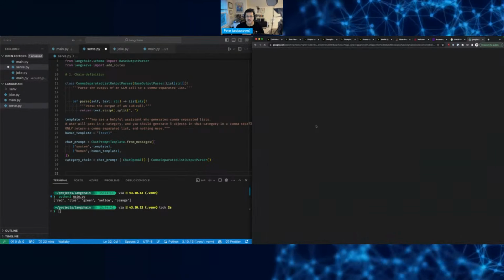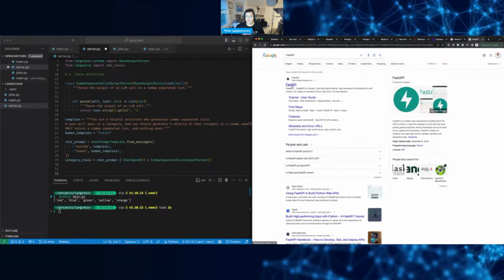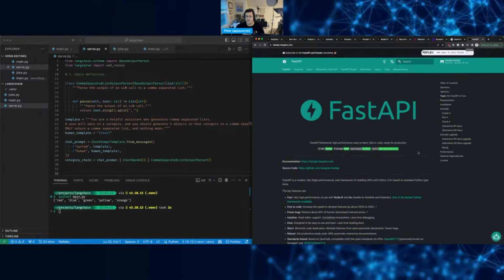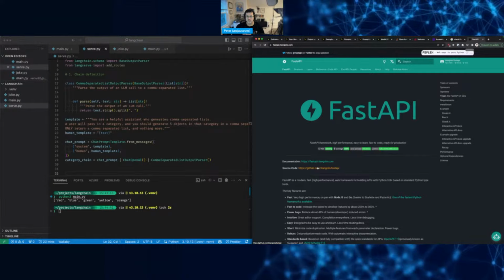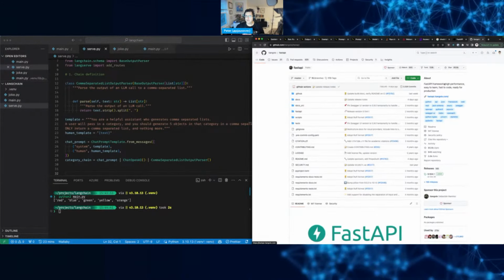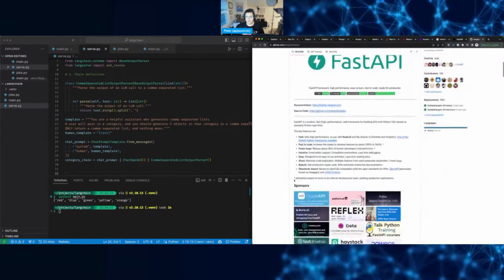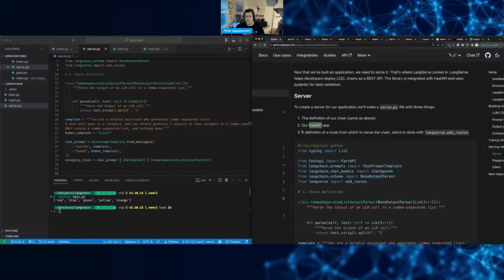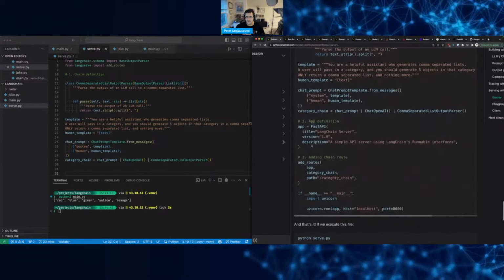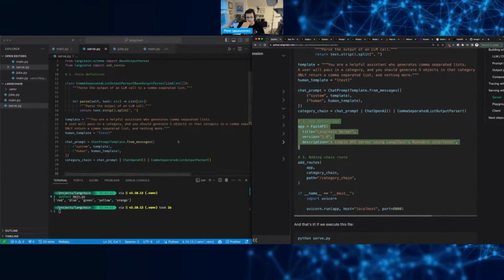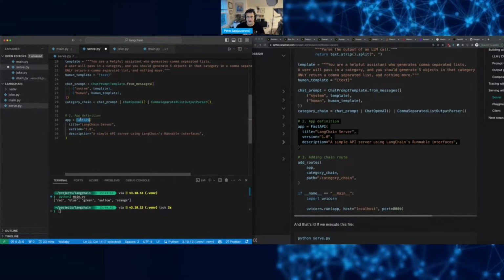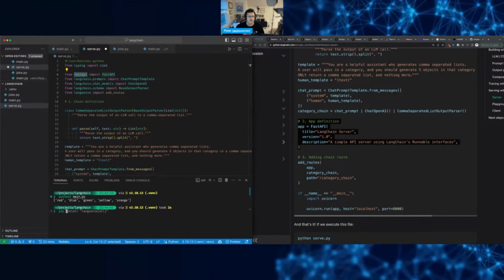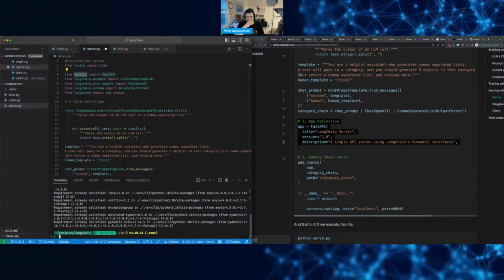I'm assuming FastAPI is some Python framework. It's a framework for building APIs, high performance, easy to learn, ready for production. I guess it's a Python based library. Yeah. Okay, all right. So define the chain, and then we define the app definition, the LangChain FastAPI thing. Did I install it? So let's do FastAPI. I did. It's there.